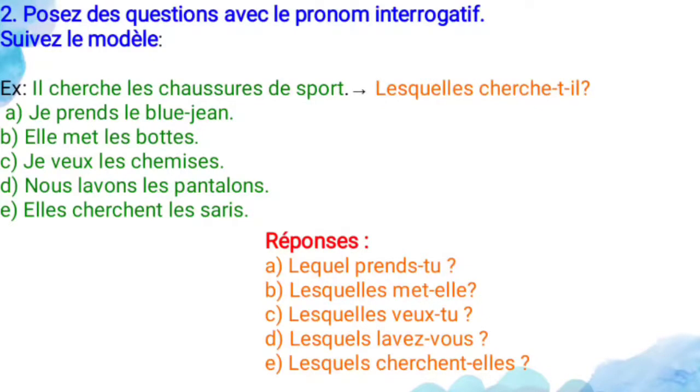So here we have to use the third method for interrogatives. The third method is what? The inversion method. Invert the subject and the verb. See, cherche is a verb and il is a subject. In between you have to use t. Why? Because the verb ends with a vowel and the subject begins with a vowel, so you have to use that t. For this exercise you have to use the interrogative pronoun plus the inversion method. So you have to invert the subject and the verb.